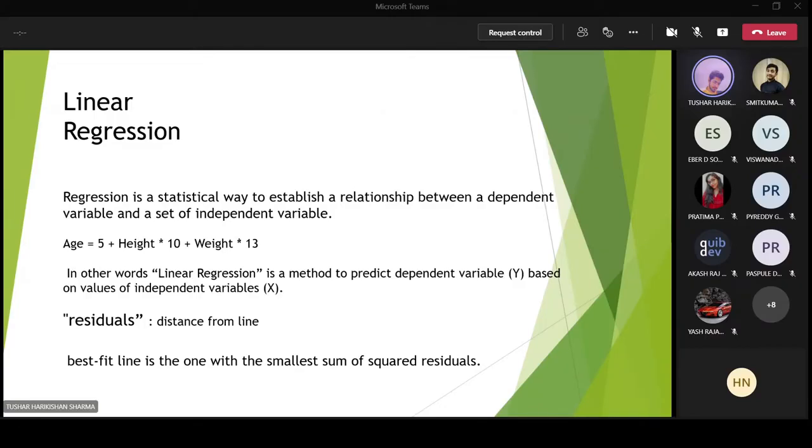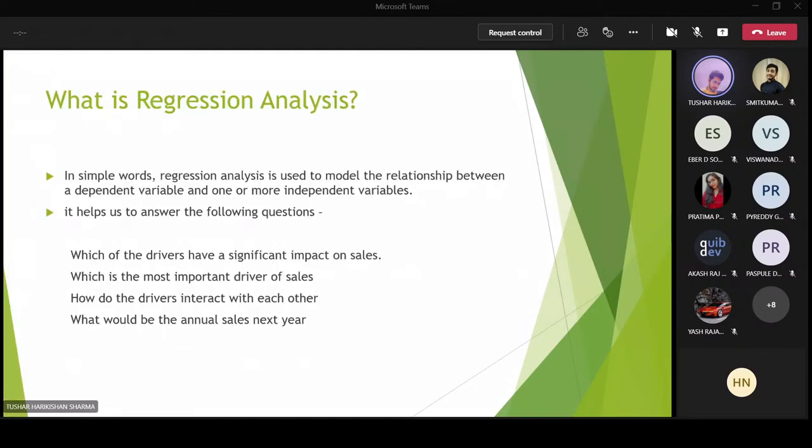And what is the best fit line? A best fit line is the line which has the minimum distance from all the points. Here it is given that it has the smallest sum of squared residuals. The smallest sum means minimal. Can you imagine it? A residual means a point and its distance from the line. So this statement is saying that the distance is minimal. In very simple and clear language, the best fit line is a line whose distances from the actual points are minimal. I guess this is understood.